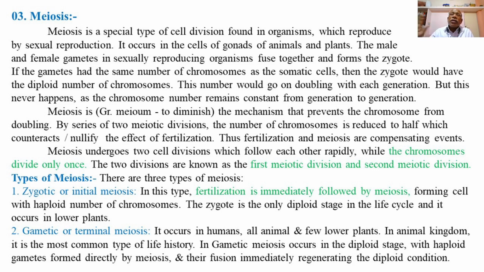So meiosis is a reduction division and is thus useful for maintaining the same diploid chromosome number from one generation to the next generation.